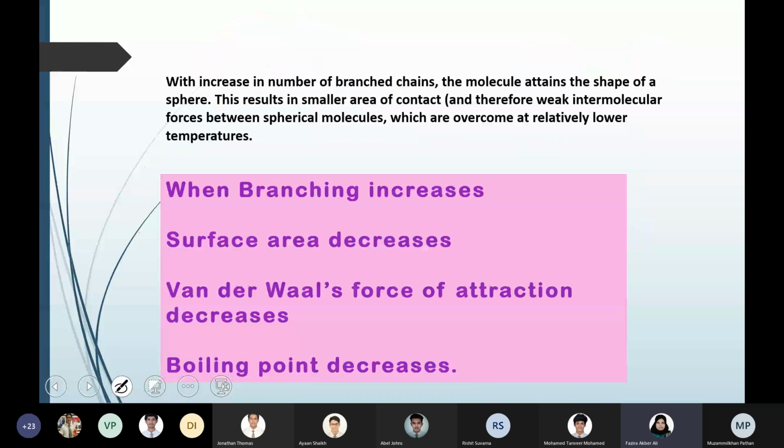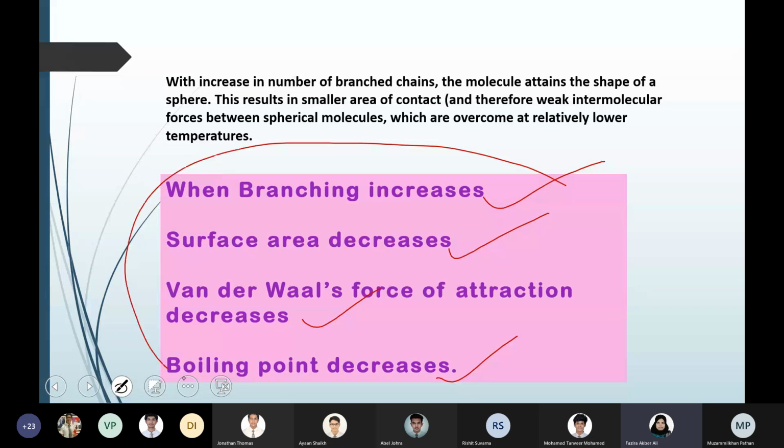This is very important. You will surely get a question either asking for the explanation or asking for arranging the molecules in the order of their boiling point. So when branching increases, surface area decreases. That means van der Waals force of attraction decreases, which further results in decrease in boiling point. So this is the correct explanation.